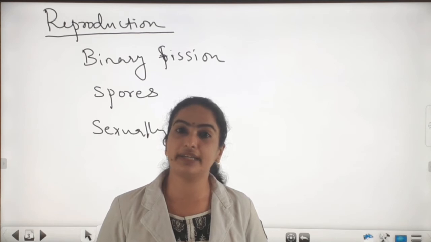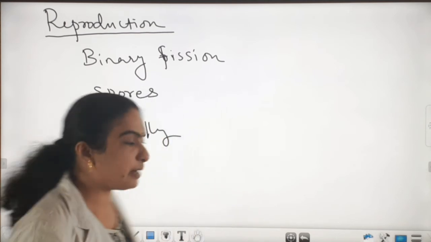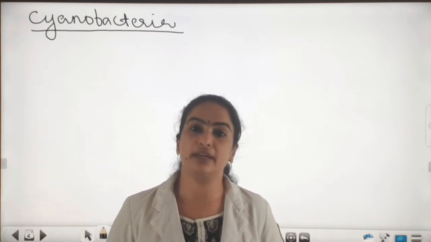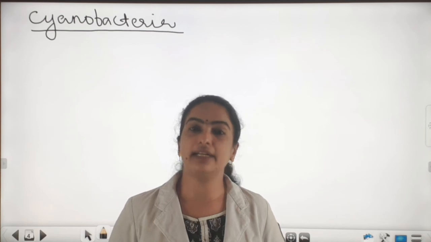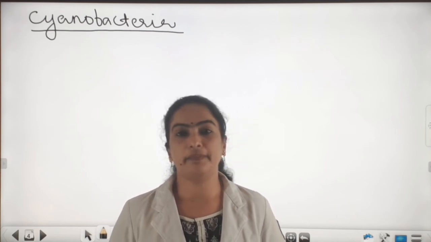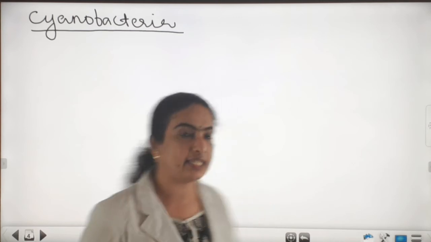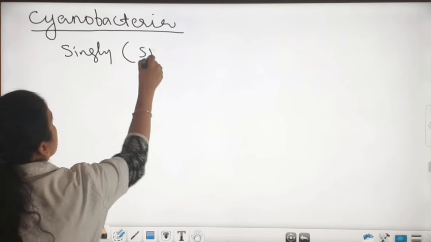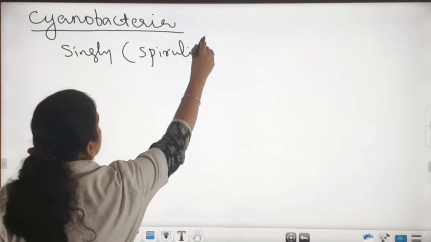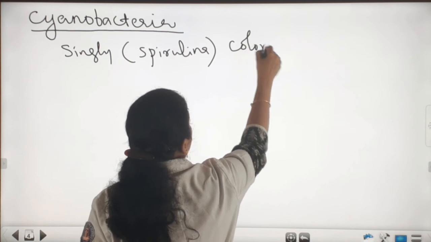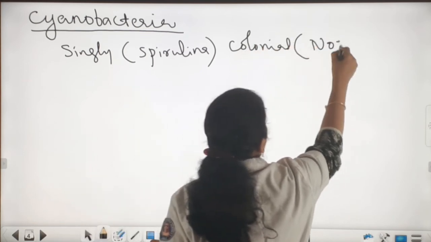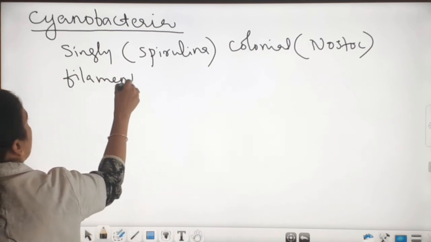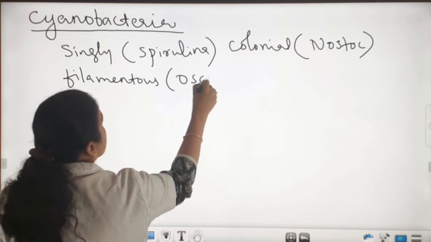Next eubacteria is cyanobacteria. Let's see about cyanobacteria. Cyanobacteria may occur singly, for example Spirulina, or as colonial, for example Nostoc, or as filamentous form, for example Oscillatoria.